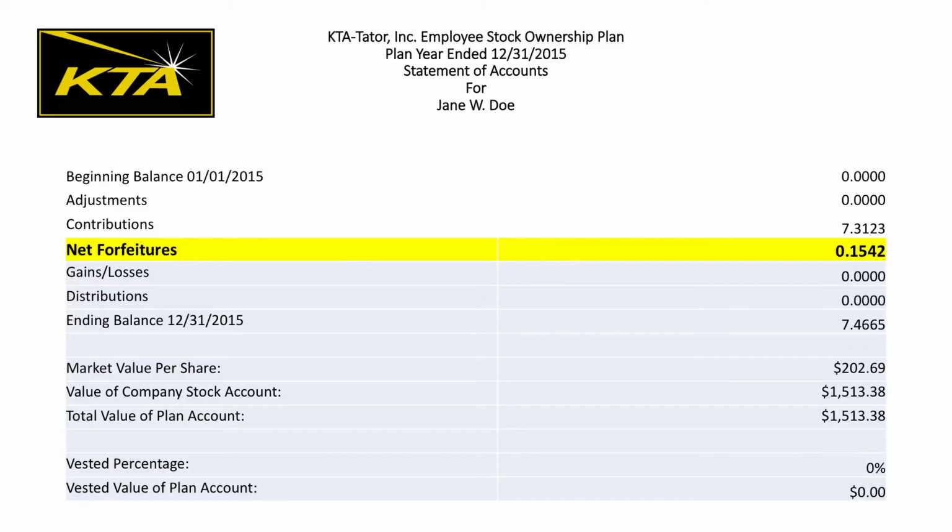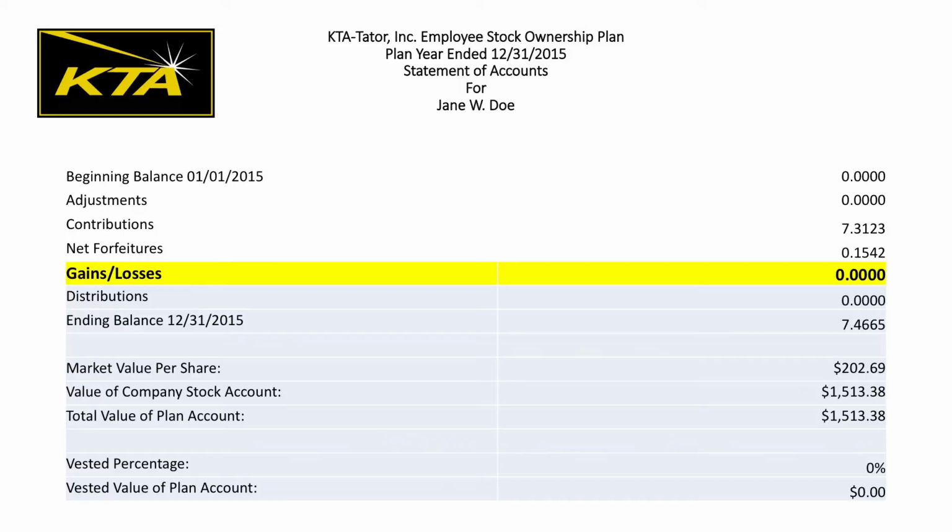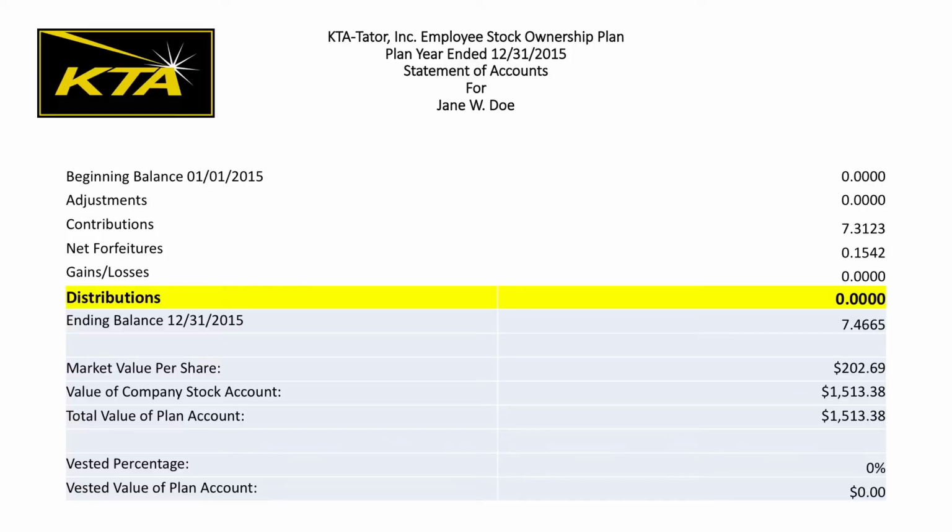On the next line item, gains and losses. They are not applicable to KTA's Employee Stock Ownership Plan at this time and should remain 0 year after year. Next, distributions of vested benefits received during the plan year by terminated employees and/or distributions made pursuant to diversification elections. After KTA's plan is 10 years old and employees meet age and length of service requirements, diversification becomes applicable. We are still a few years out for this.